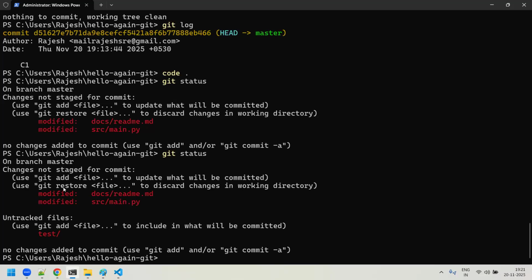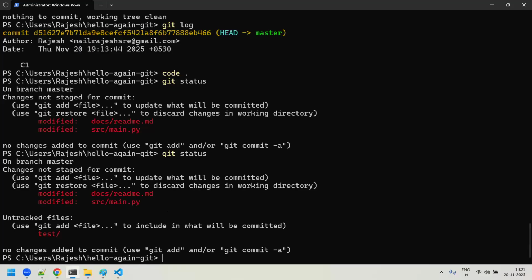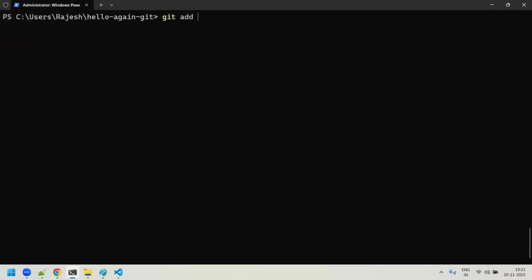Now you will say, Rajesh, I want to modify everything. It means that I have to move all these files from the working tree to the staging area. So you always have to use git add, right? I'll clear the screen and say git add dot. Dot means everything, whatever changes you have made, please consider it. And say enter.